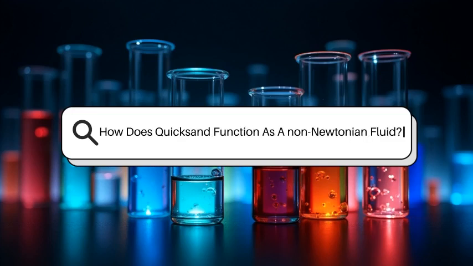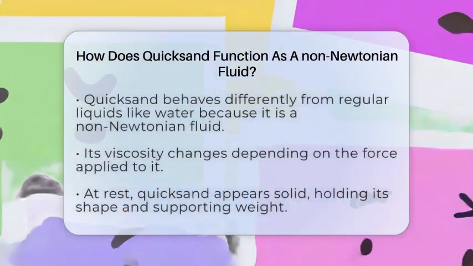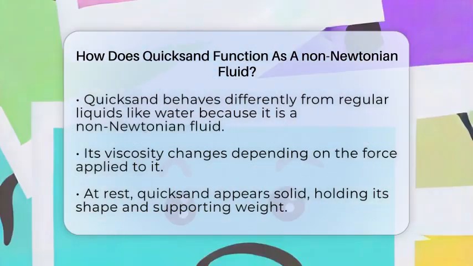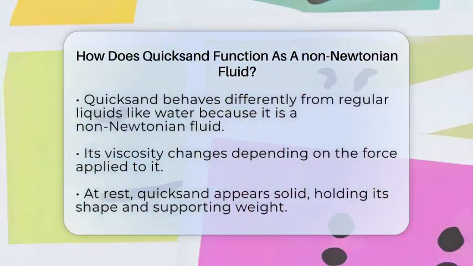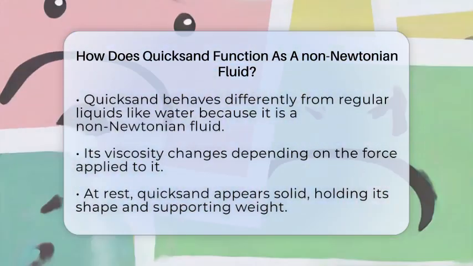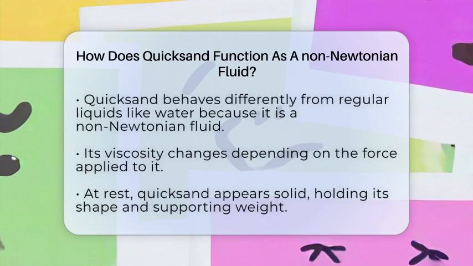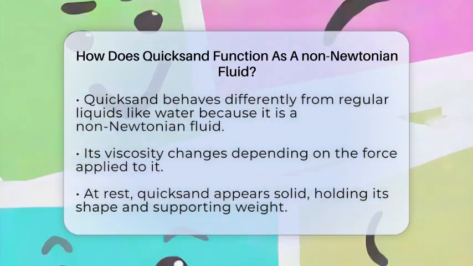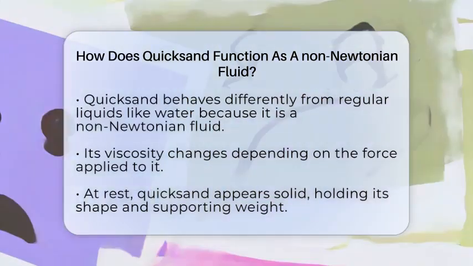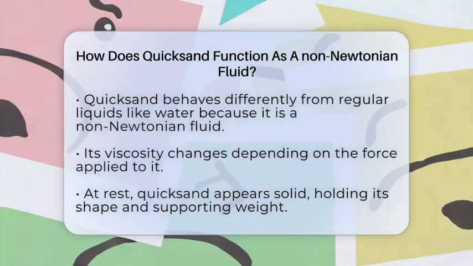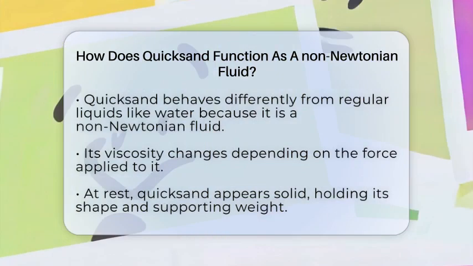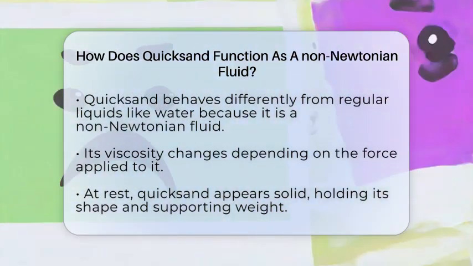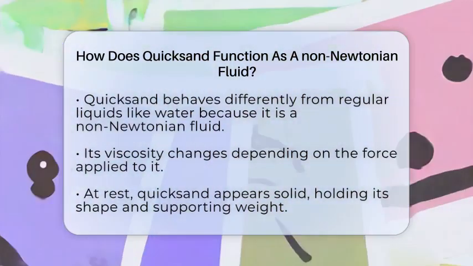How does quicksand function as a non-Newtonian fluid? Imagine walking across a swampy area and suddenly sinking into the ground. That's because quicksand acts very differently from regular liquids like water. It's a fascinating example of a non-Newtonian fluid, which means its thickness or viscosity changes depending on how much force you apply. Unlike water, which flows smoothly no matter what, quicksand can behave like a thick gel or a solid, depending on how you move.